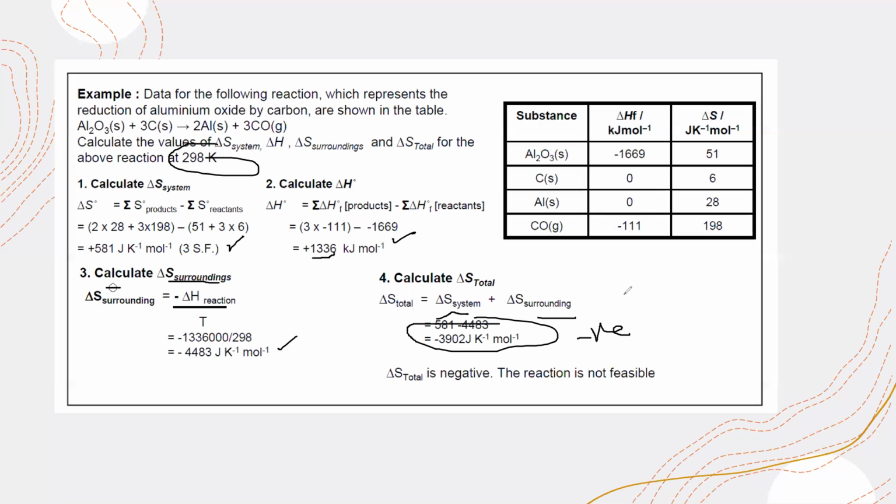First they will ask for the entropy of the system, then the enthalpy change of the reaction, then the entropy of the surroundings, and lastly the total entropy, and using the total entropy, whether the reaction is spontaneous or non-spontaneous. Is it clear?